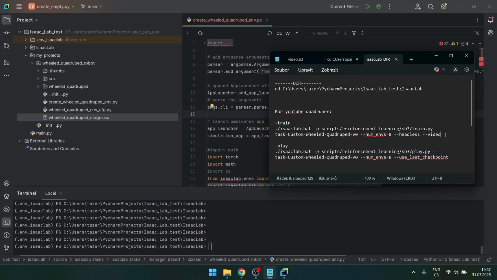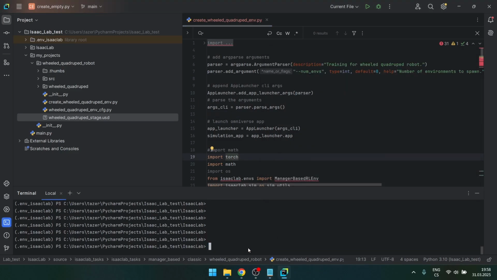These are the commands I used for training. I just ran the script. It's Stable Baselines 3 instead of RSL like before. You just run the train.py script, so this is a generic training file. Then you import the task, so this is your robot, and then you can put the number of environments. Headless, so I wanted to actually train it, so I didn't render it. And if you type video, every 200 steps or something, it will take a short video, which you can then see in the logs and follow the training.